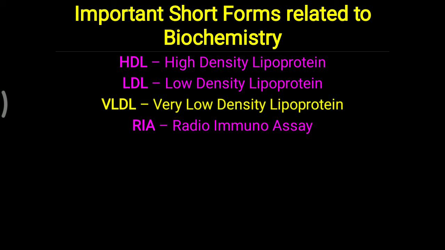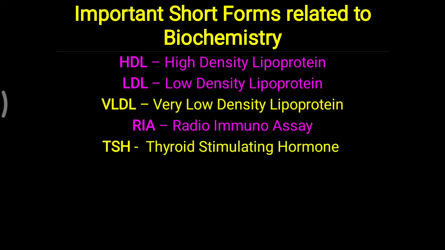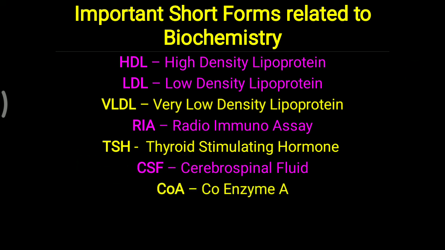Same way, ELISA and RIA are commonly used terminology, where RIA means radioimmunoassay. TSH, that is thyroid stimulating hormone. CSF, that is cerebrospinal fluid. Sometimes as a sample, CSF is written. So instead of blood, CSF is taken as a sample, that is called CSF, meaning cerebrospinal fluid. Same way, one more word, CoA, is indicating coenzyme A.